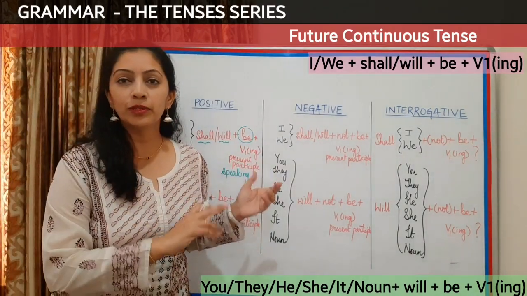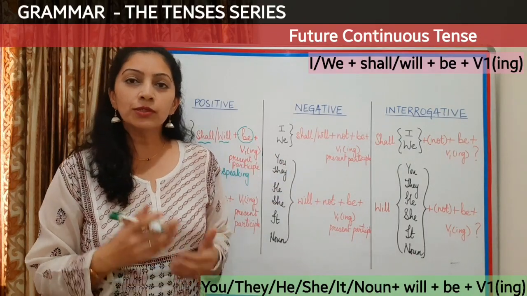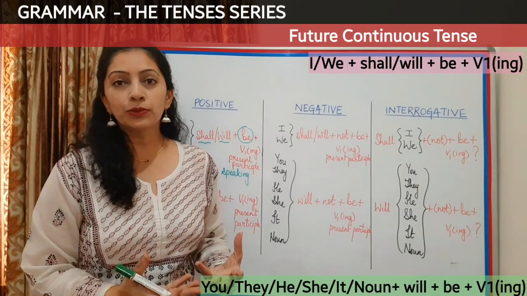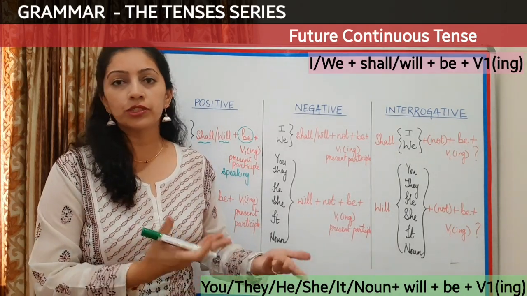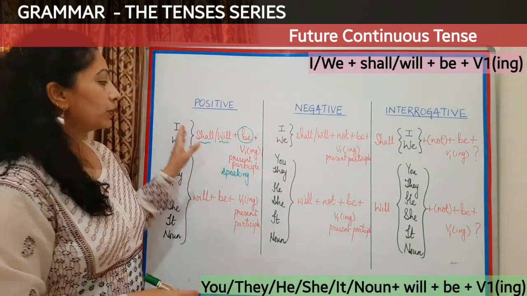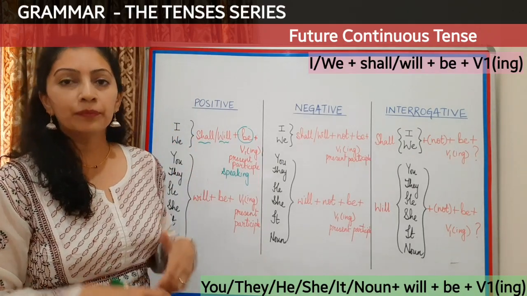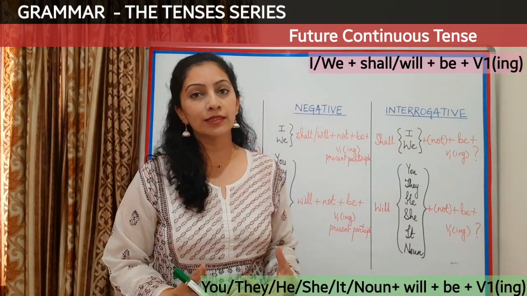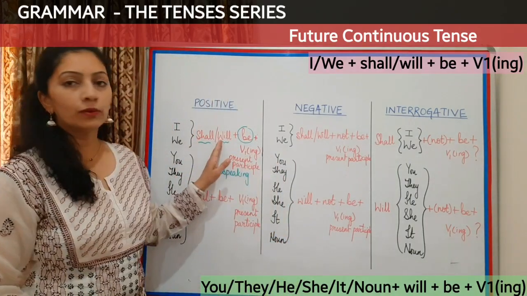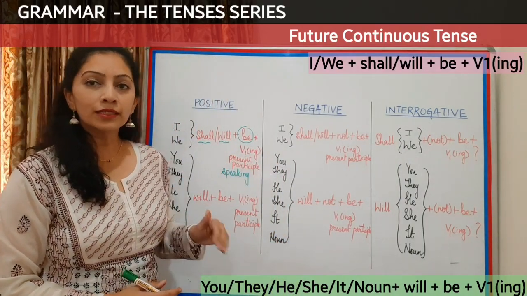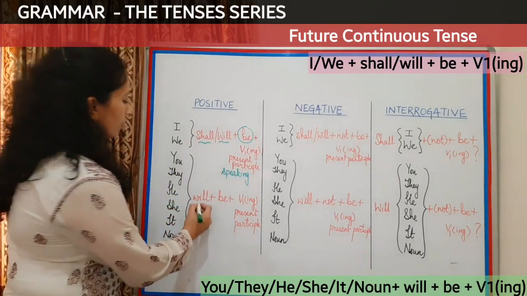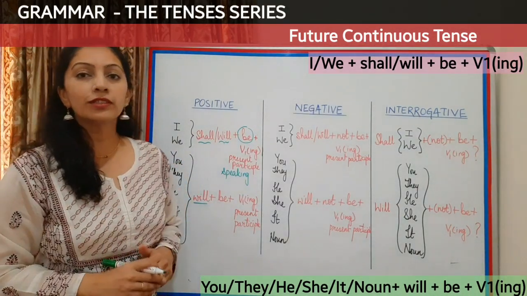The difference here between shall and will depends on the context of the sentence. If you are talking about a normal future activity, then we generally use shall with I or we. But if you intend any kind of determination or promise, then we generally use will with it. But when it comes to other subjects, for future continuous, we generally use will and not shall.